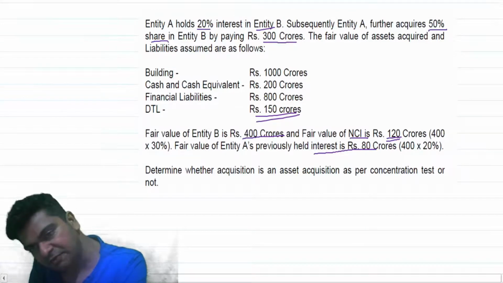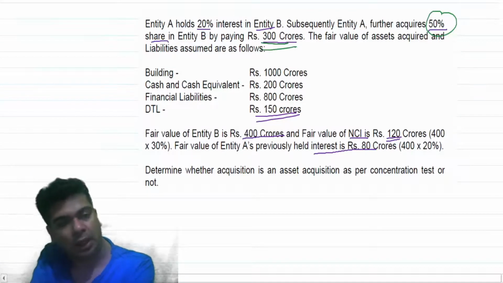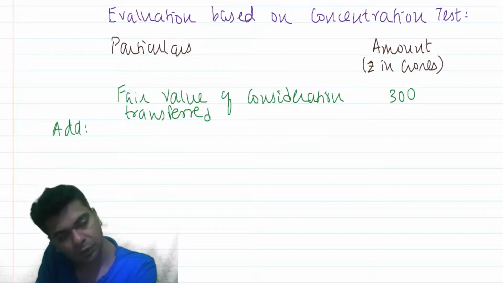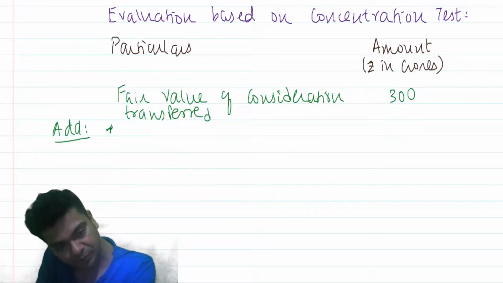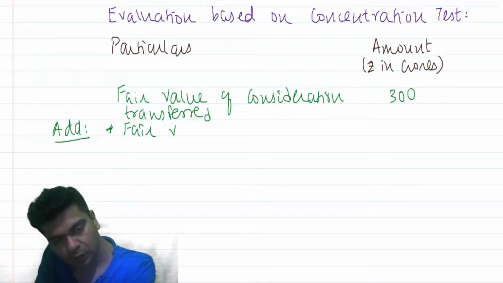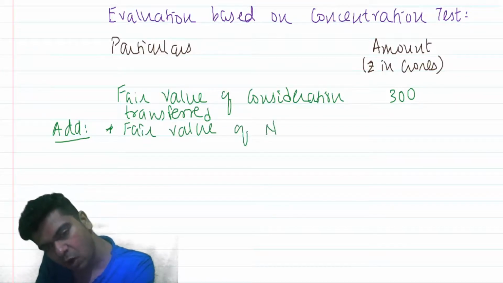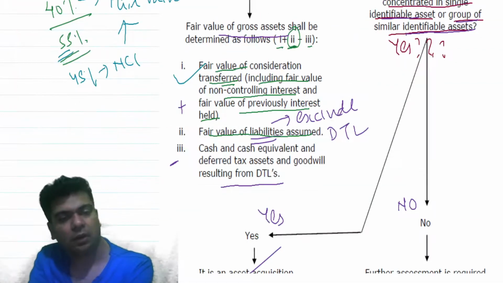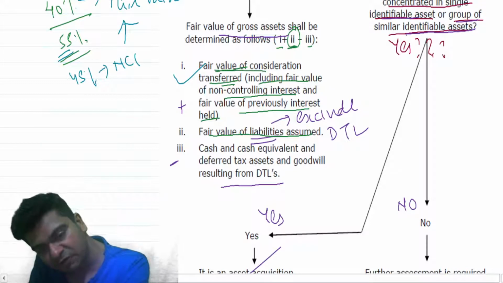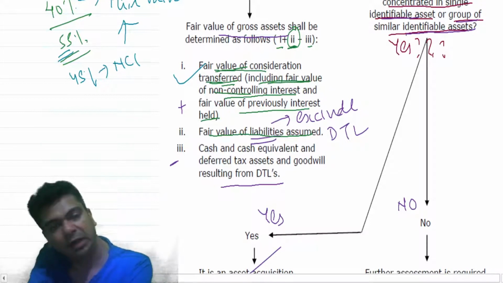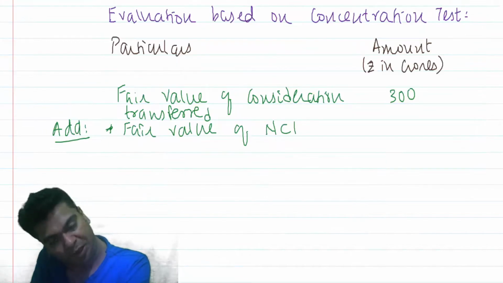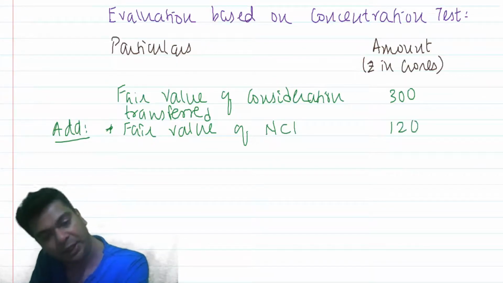We are acquiring 50% based on a consideration of 300 crores. So I say 300. To this we should add the fair value of non-controlling interest, right? I have to take the fair value of consideration transferred, including the fair value of non-controlling interest. They are saying the fair value of the non-controlling interest is 120 crores.